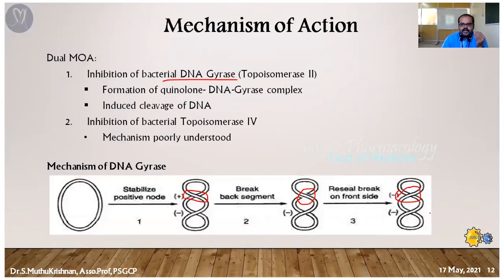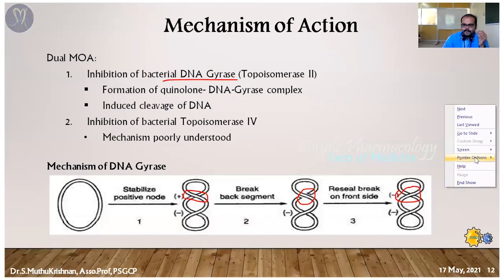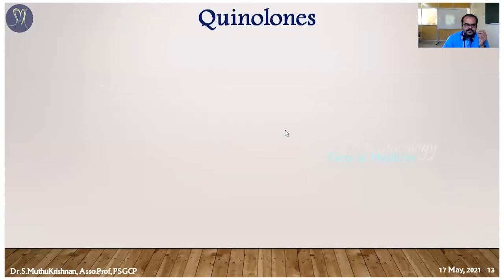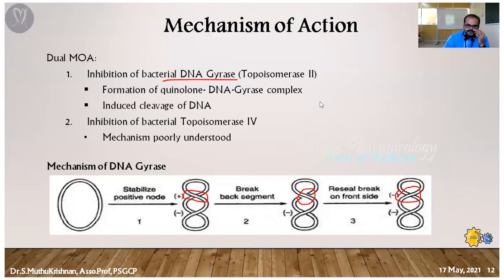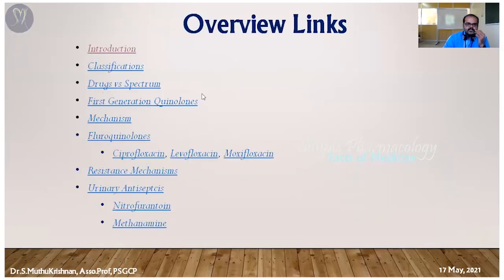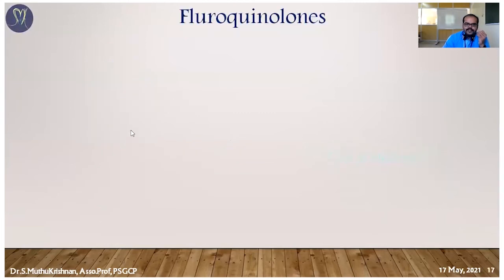The next one we can go for is individual drugs, the quinolones. So the mechanism we have seen. The next one is quinolones.